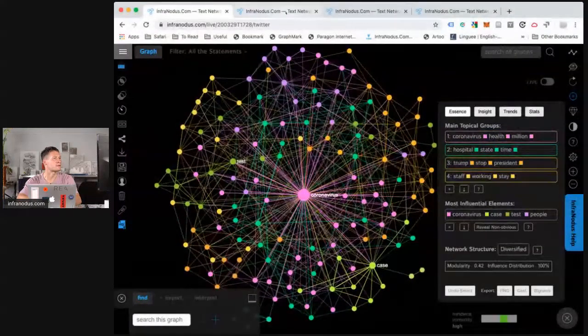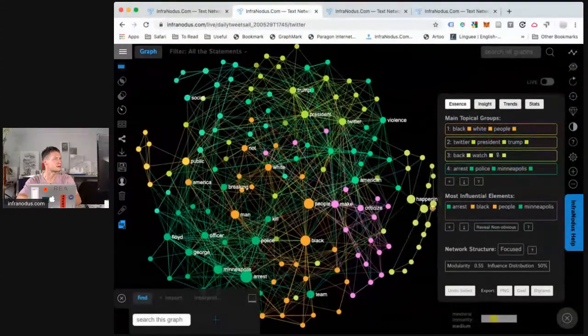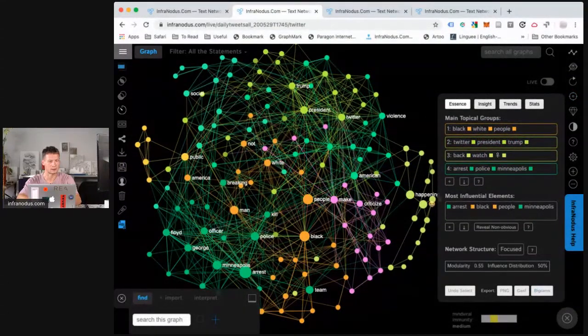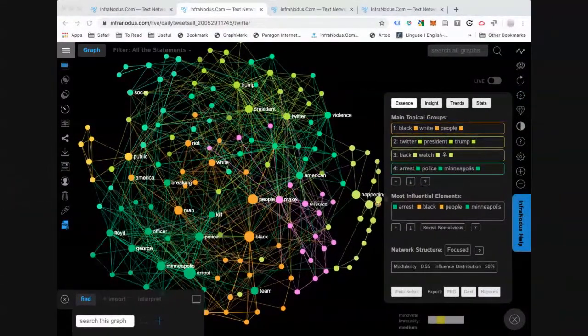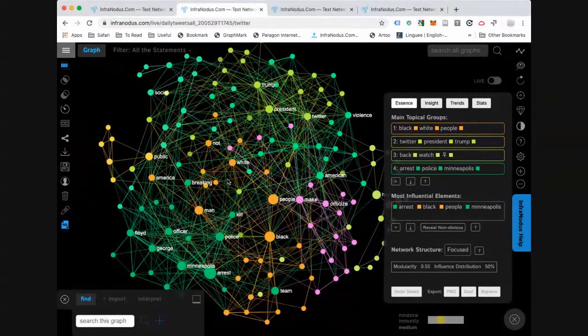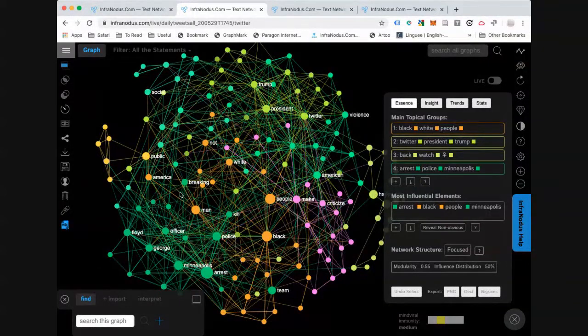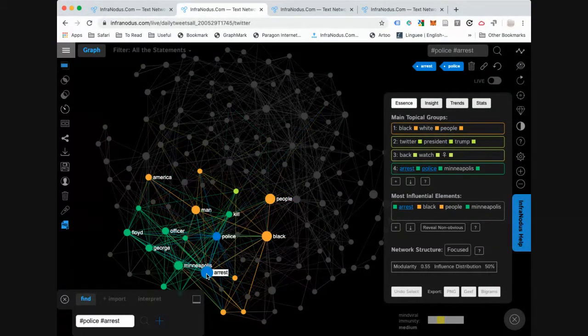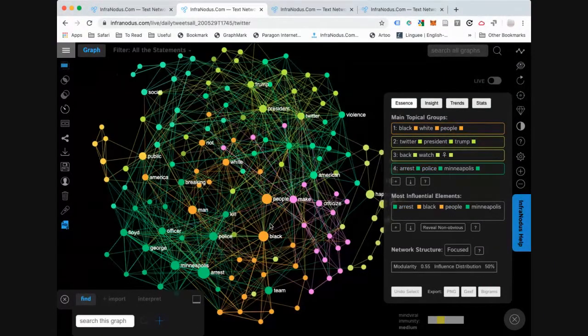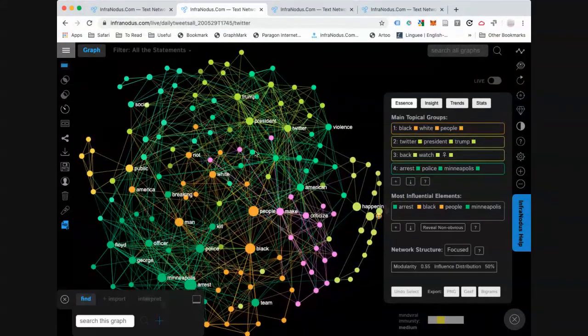Now, if we travel 2 months later, this is 29th of May 2020, we will see that the main topics now are very different and they're much more diverse. However, they're all about one thing. You know, we have here Black people and Trump president, police, arrest, and so on. So we see that the discourse shifted, but it's slightly more diverse than it was during the times of coronavirus.